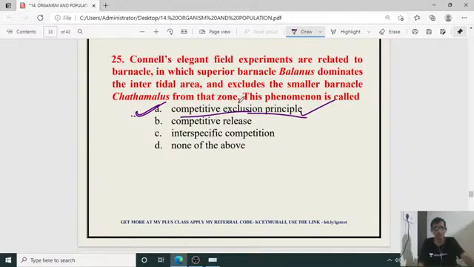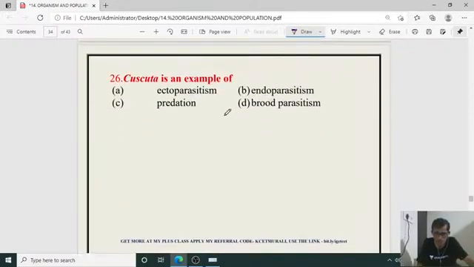Yes, Abhishek, you are right. And next, question number 26, another question left.